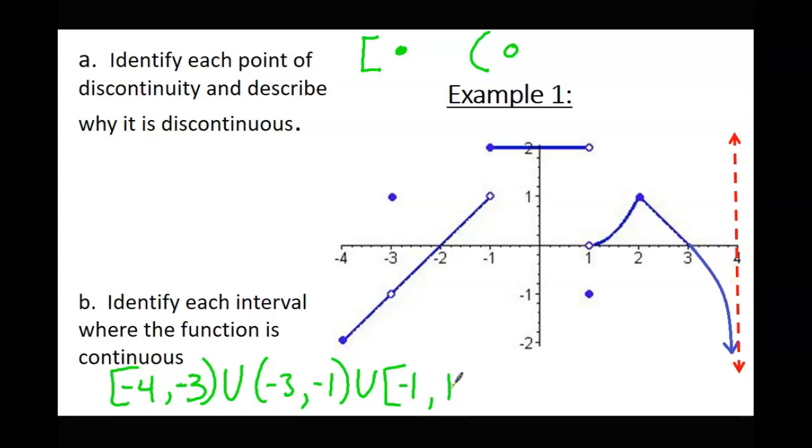Parenthesis or bracket? Pick up with a parenthesis, right? And how far does that go? It's 4. I'm glad you're thinking that, because that is actually one of the answers on your student practice coming up. But it stops at 4, right? Does it make it to 4 bracket, or does it not touch 4? No. It's a parenthesis. An asymptote can't be touched, so it's a parenthesis.